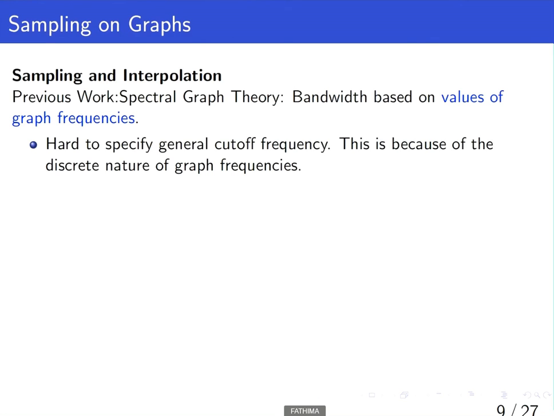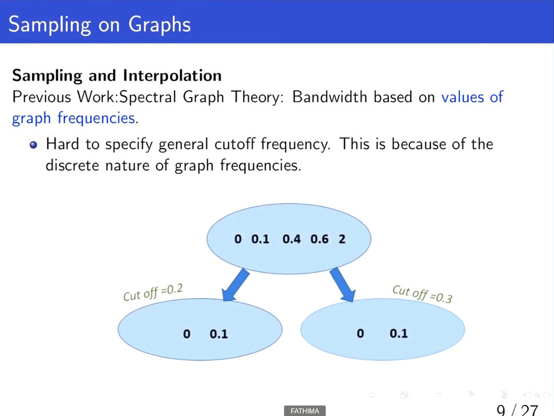Sampling and interpolation. In the previous work, the bandwidth based on the values of the graph frequencies was taken into consideration. It has three limitations. It was hard to specify the general cutoff frequency. This is because of the discrete nature of the graph frequencies. Here, the cutoff is different, but the output is same.